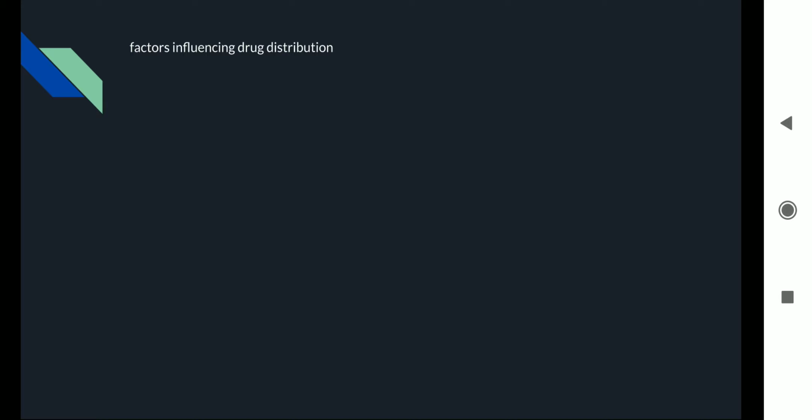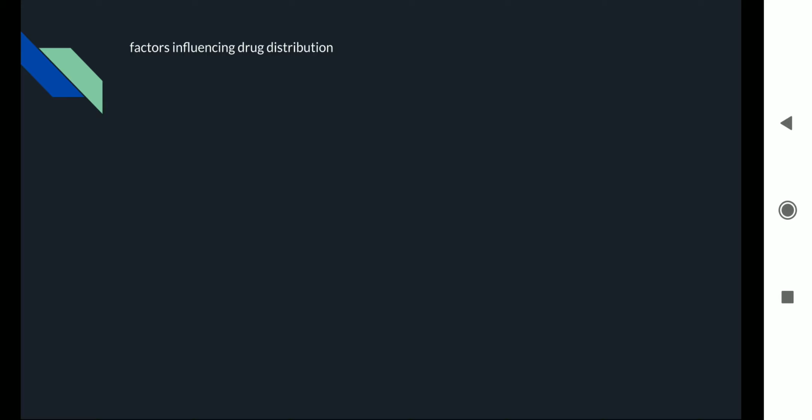In uremic patients, who have a lot of urea or uric acid in the body, the binding of acidic drugs such as penicillin, sulfonamide, salicylates and barbiturates is reduced.